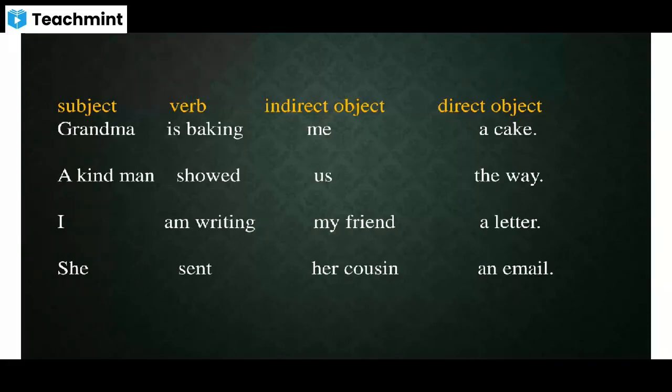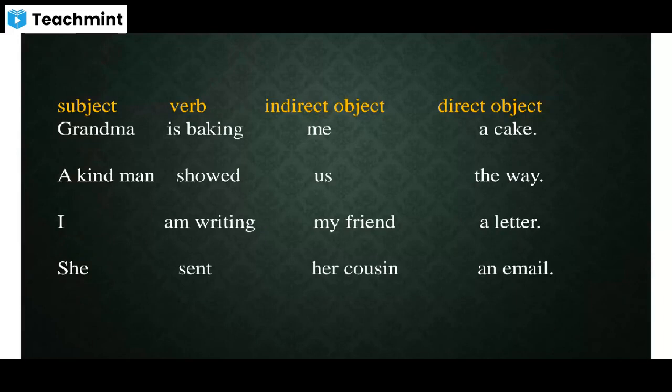Look at the second example. A kind man showed us the way. Here, a kind man is the subject, showed is the verb, and he showed the way, correct? Directly, he is showing the way. That's why it is the direct object. He showed the way to whom? To us. That's why us is the indirect object.